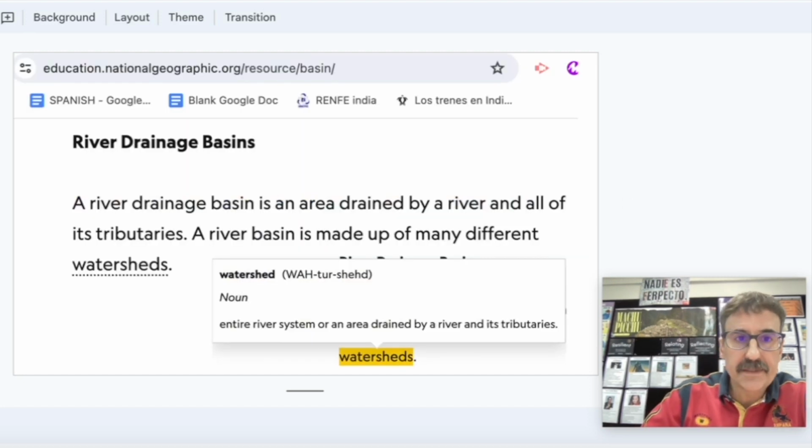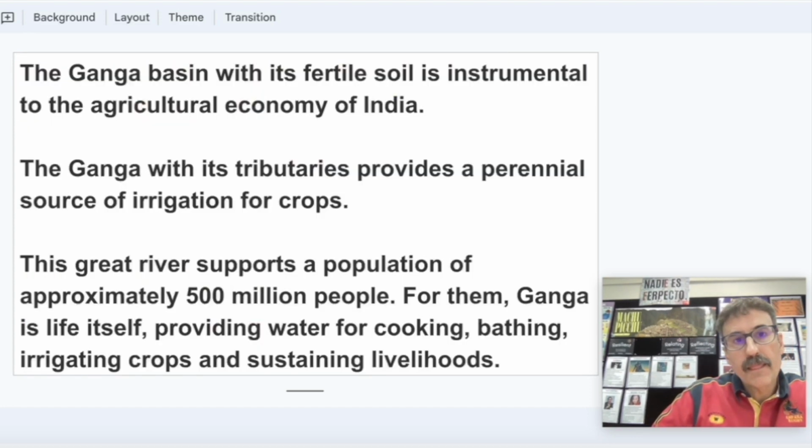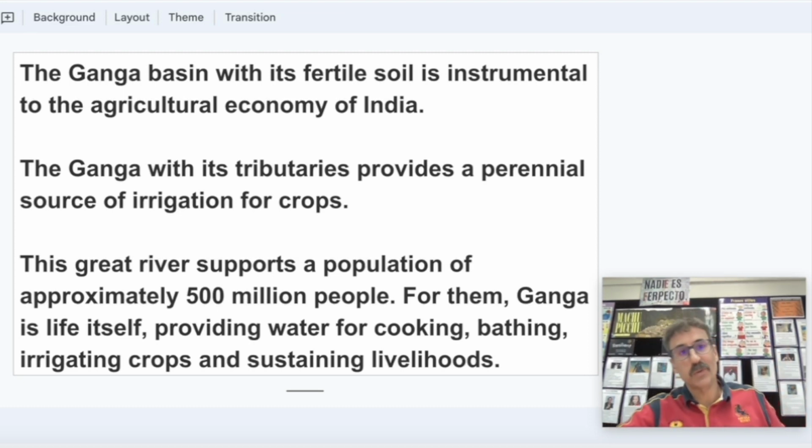Why is this important? Because the Ganga Basin, with its fertile soil, is instrumental to the agriculture economy of India. The Ganga, with its tributaries, provides a perennial source of irrigation for crops. And this is what I wanted to mention.